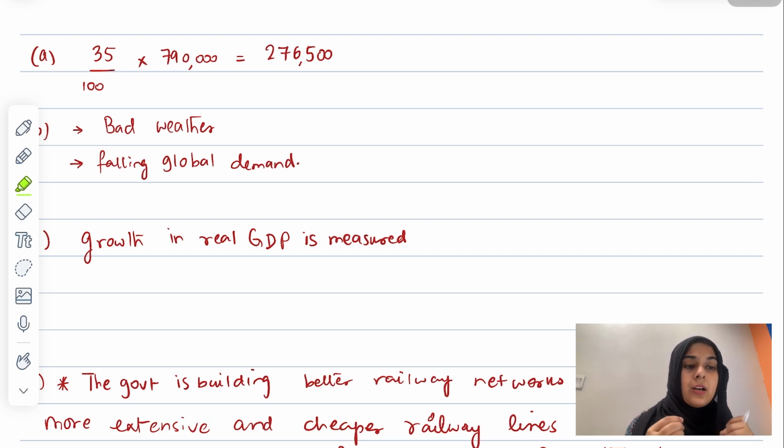So when GDP is counted, the GDP number will tell you, okay, GDP is this number. But when you adjust it according to the rate of inflation, that is when you know in reality how much output has grown. So here you need to write that economic growth is measured by growth in real GDP.